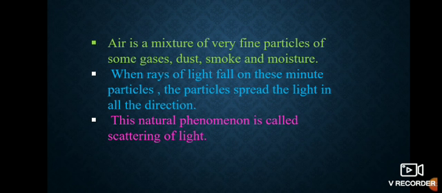Air is a mixture of very fine particles of some gases, dust, smoke and moisture. When rays of light fall on these minute particles, the particles spread the light in all directions. Means into the air there are very fine particles of gases, dust particles, smoke and moisture, meaning water droplets. When the rays of light fall on those particles, they spread the light in all directions. This natural phenomenon is called the scattering of light. This question will be asked to you all, so remember that properly.